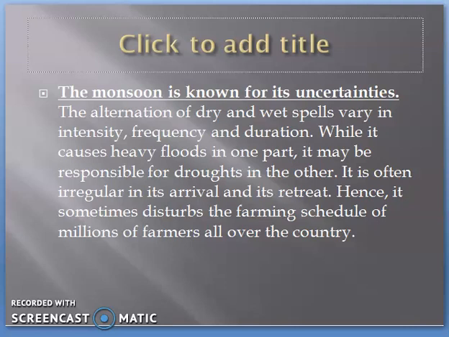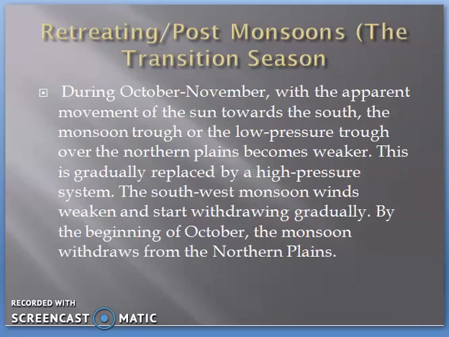In some years you will see that it causes heavy floods in a particular part of our country, but in another part there may be drought. The total amount of rainfall varies. Even the time of the monsoon varies. So it is often irregular in its arrival as well as its retreat. Sometimes it disturbs the farming schedule of our country. That's why we say that the monsoon wind is known for its uncertainties. Okay. Now we are going to discuss the next topic, that is the retreating monsoon or the post-monsoon season.